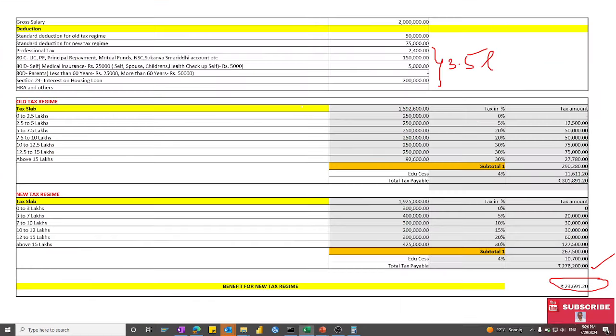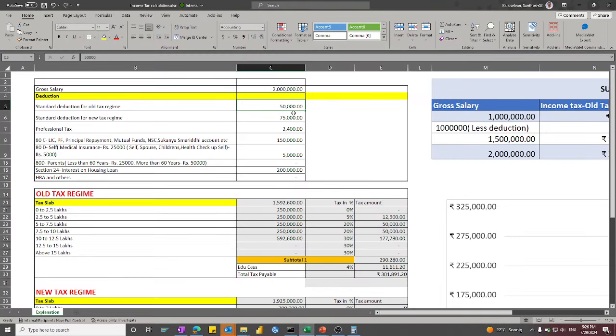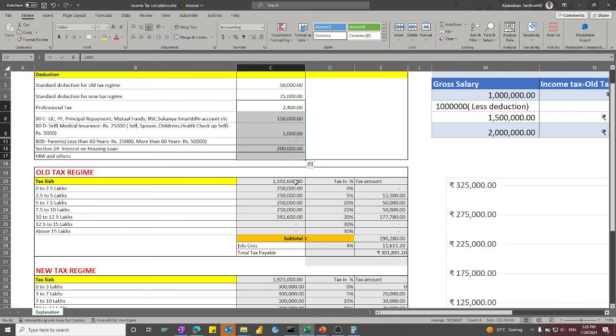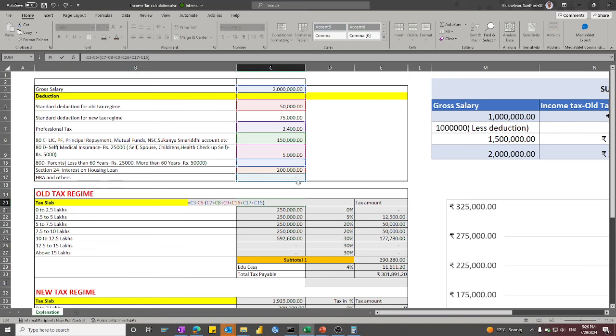So for 20 lakhs, 50,000 is the standard deduction for the old tax regime, and the standard deduction for the new tax regime is 75,000, and the rest, 3 lakh 27,400, was kept idle. Now the taxable income is 15 lakhs 92,060, that is 20 lakhs minus 50,000 minus all the deduction components for